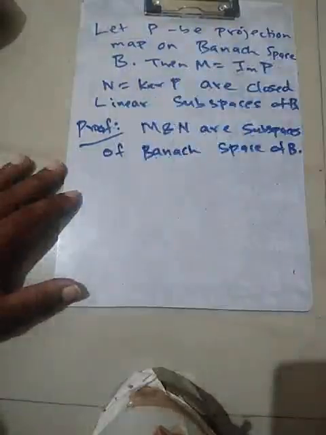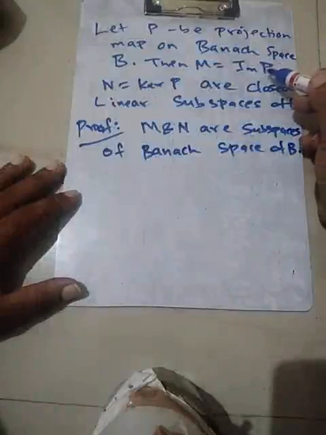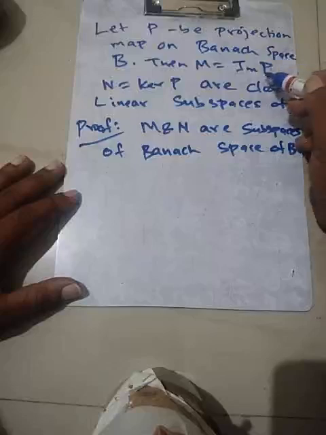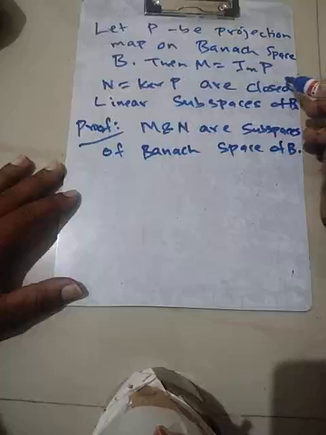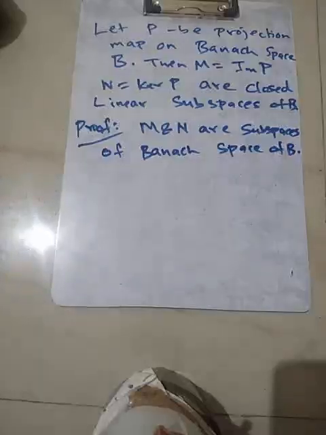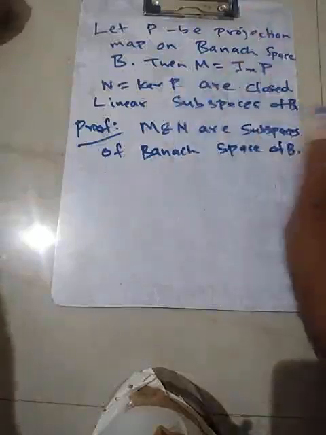The kernel is always a subspace. For the image, if you take any two points U and V, each has a preimage, so you add the two preimages. Since P is a linear map, suppose P of X is equal to U and P of Y is equal to V. Then P of X plus P of Y is U plus V, so P of X plus Y is U plus V. So the sum of elements is also in the image of P. And if you take any scalar, then the scalar times that element is again in there. So the image and the kernel are subspaces.